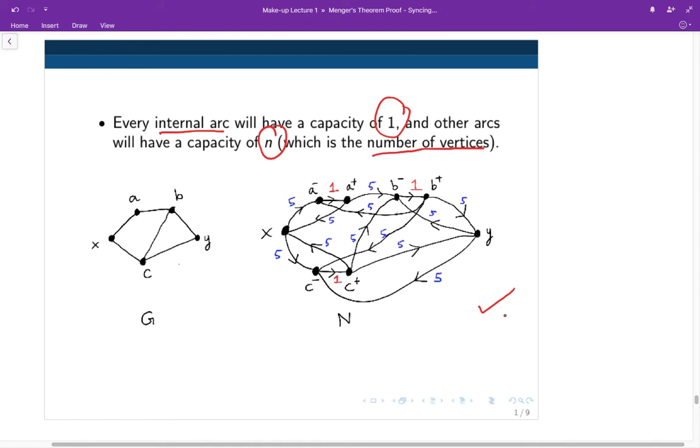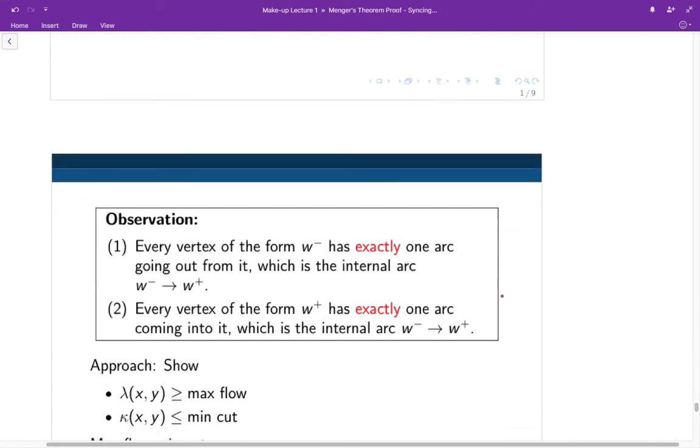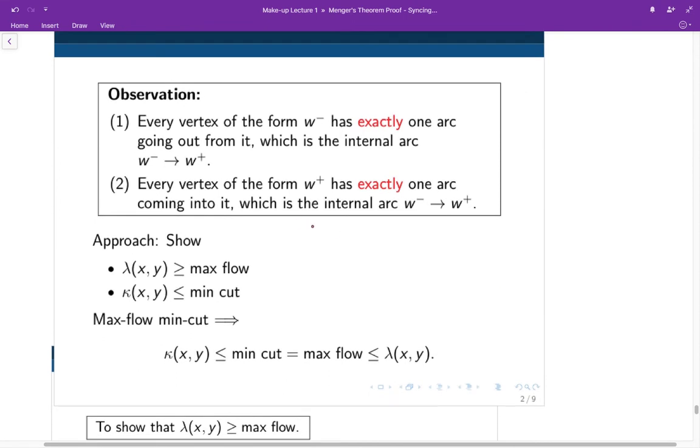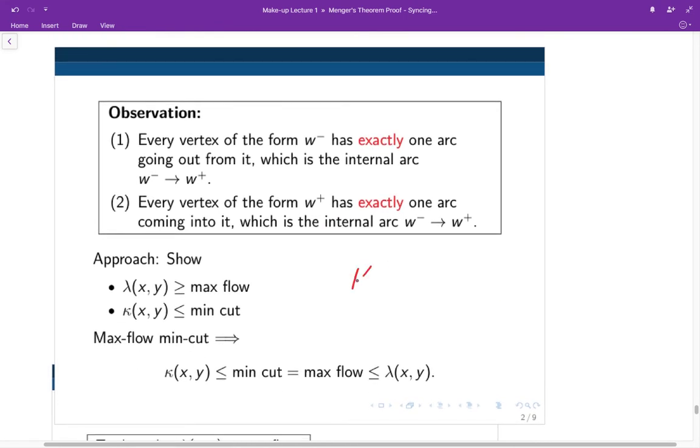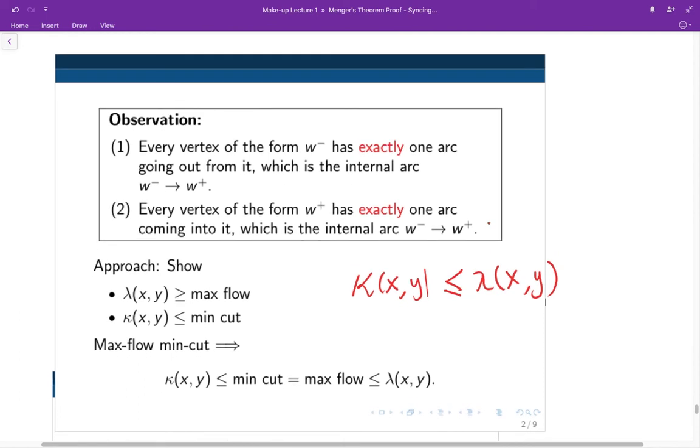Okay, we are now ready to prove the inequality that kappa of xy is at most lambda of xy by making use of the network that we have constructed above. First, here are some observations about the vertices and their arcs.